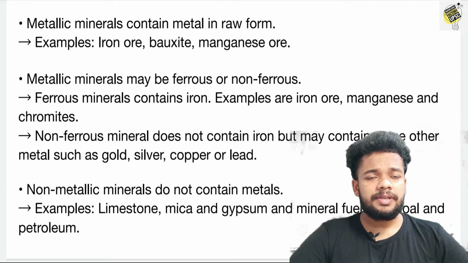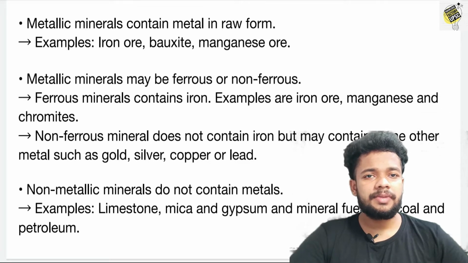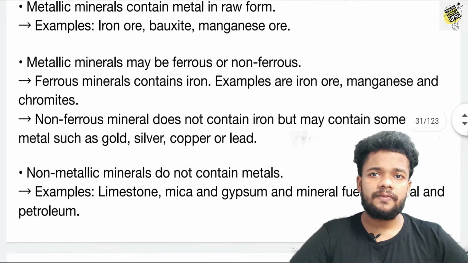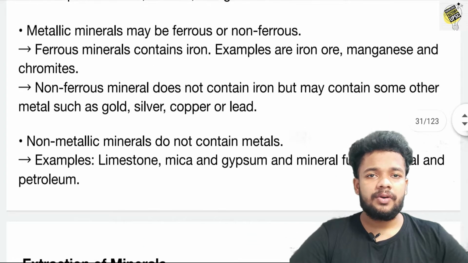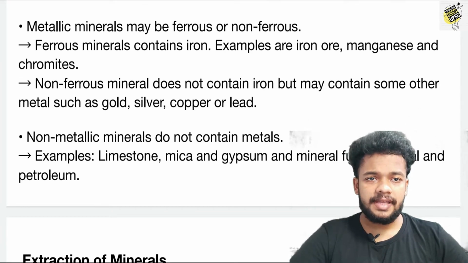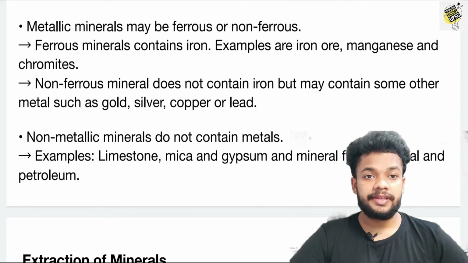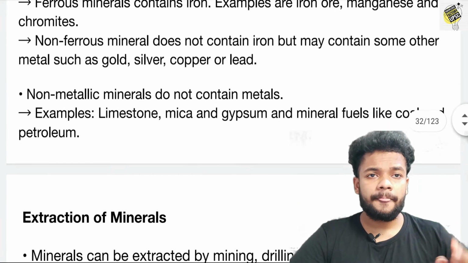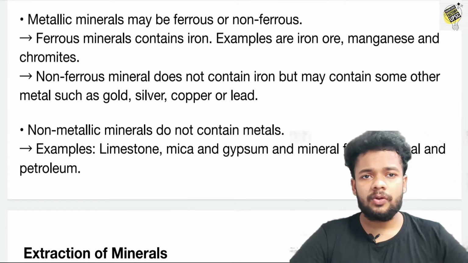The metallic minerals contain the mineral in the raw form. For example, iron ore, bauxite, manganese, etc. are examples of these metallic minerals. These metallic minerals can be found in both the ferrous form and the non-ferrous form.